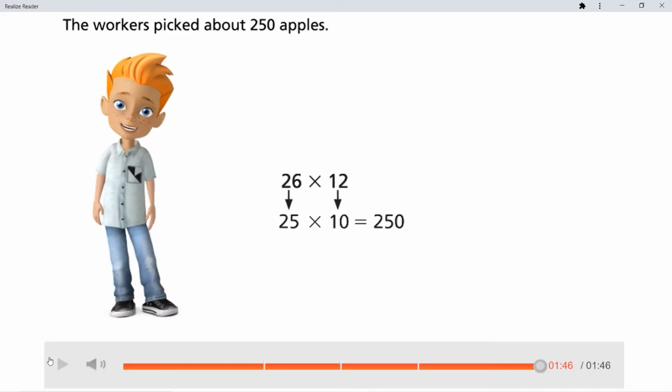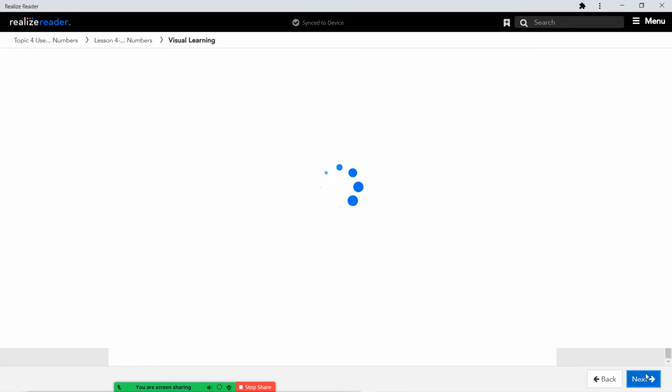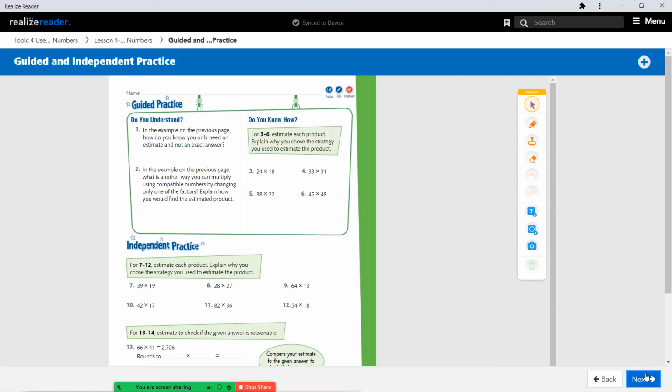With compatible numbers, you're not bound to that same rule, so you can go to a number that's close by even if it doesn't follow the rounding rule. This is something I want you to pay attention to while you're solving problems. Remember, you want to pick a number that's close to the original numbers that you're working with so that your answer is close to what the real answer would be.